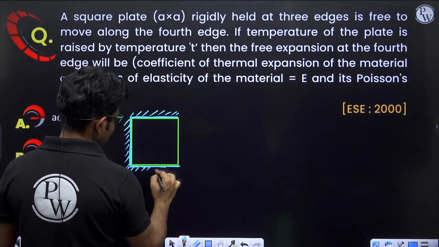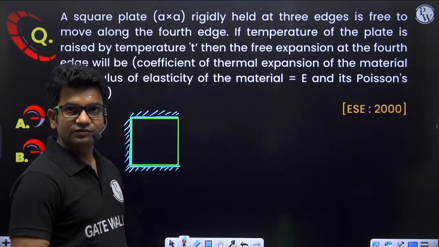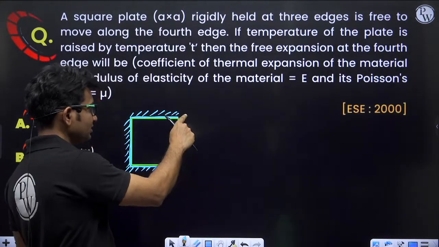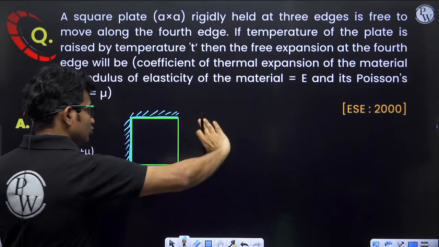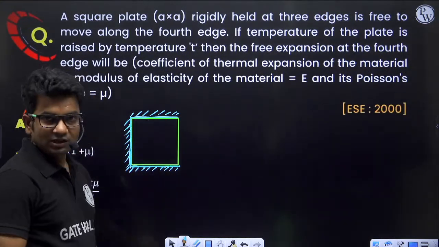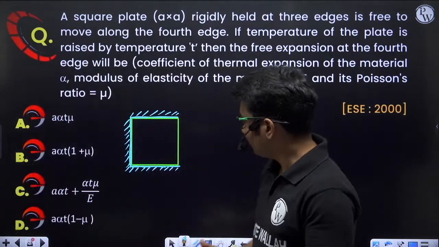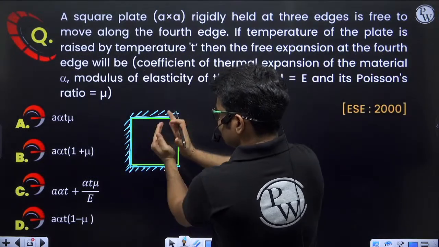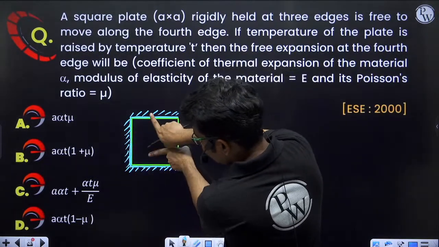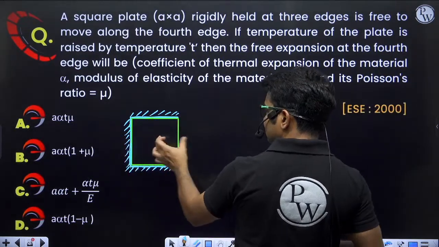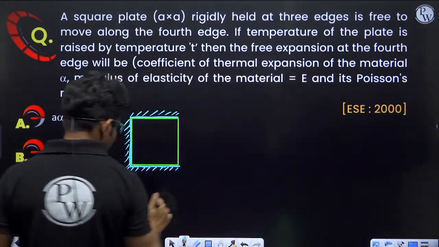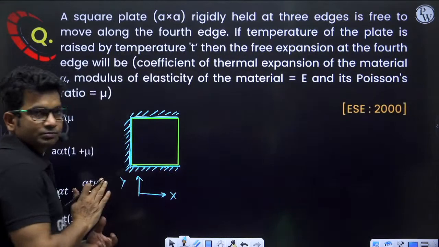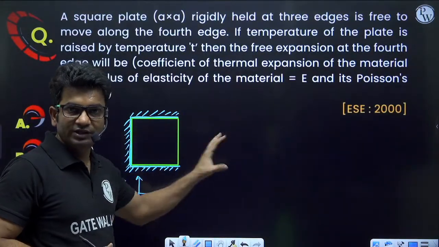Okay, but it is free to move along the 4th edge. So we can slide inside and outside in this. Just say there is some slot, so it perfectly fits in that slot. Now if I increase the temperature, what will happen? Material wants to increase its length in all the directions, but it is not allowed to increase in this direction. Let us say this is x direction, and this is y direction. So only in x direction it is free to move. Length will increase only in x direction.